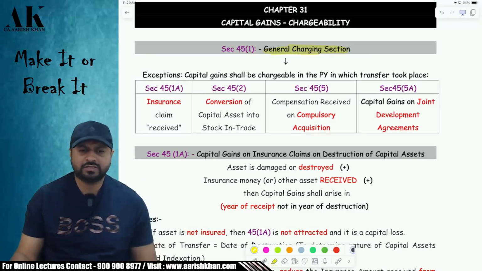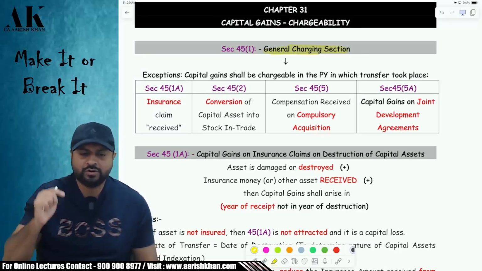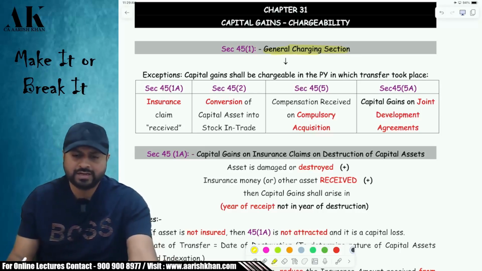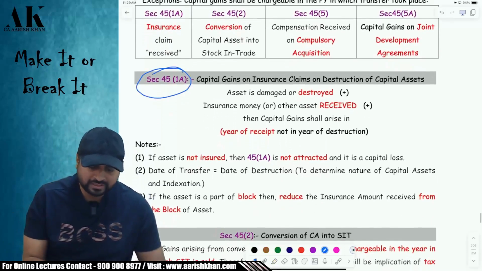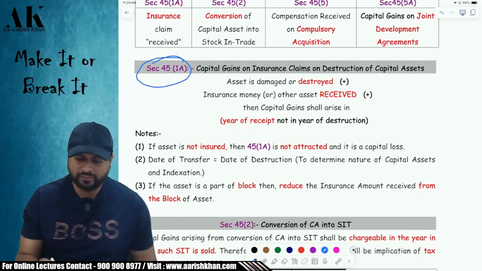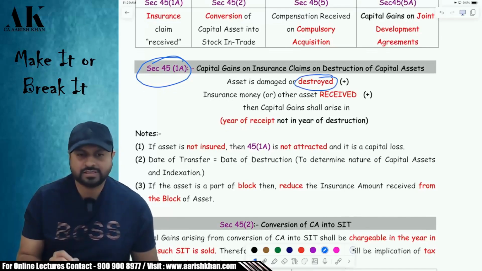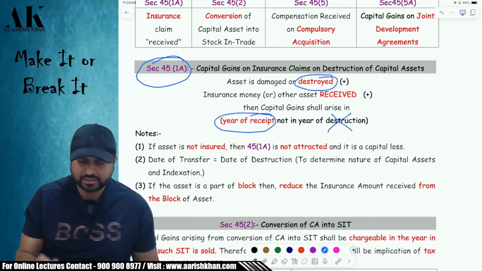Okay, because of some reason, we will defer your capital gain tax to future years. We are not going to take tax today. We will take tax in future years. Now, why so? Which are those 4 cases? First one, section 45(1)(a), where your asset is insured, listen carefully, and it is destroyed because of some reason, then it is taxable in the year of receipt and not in the year of destruction.